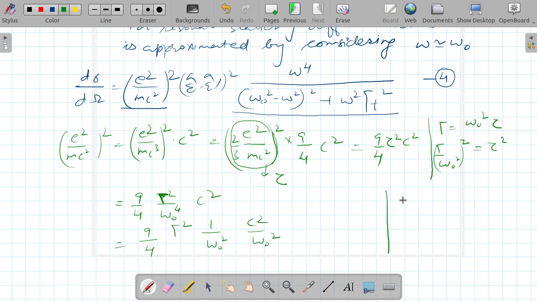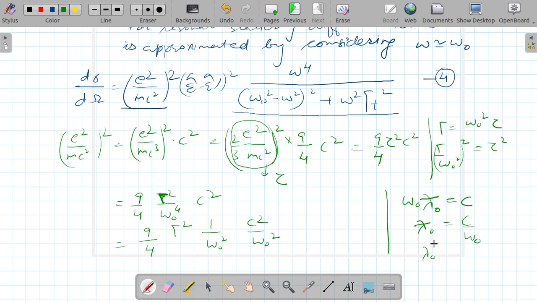As I know, lambda naught cross is equal to c over omega naught.